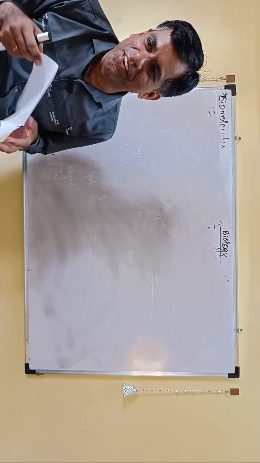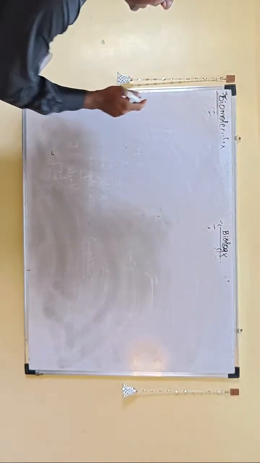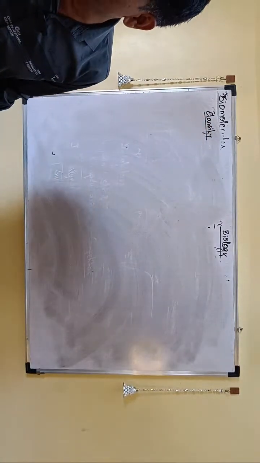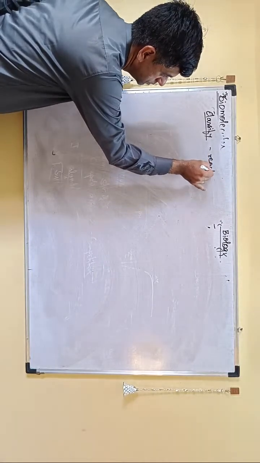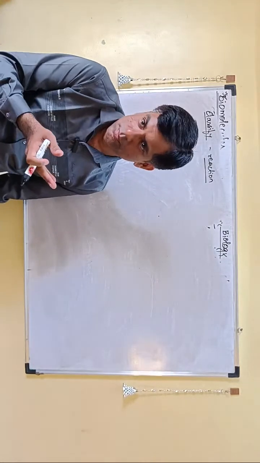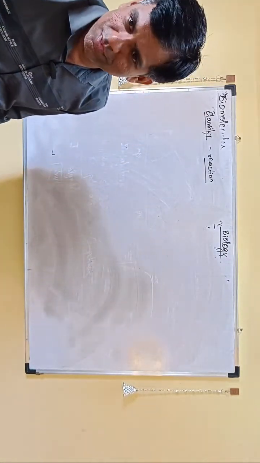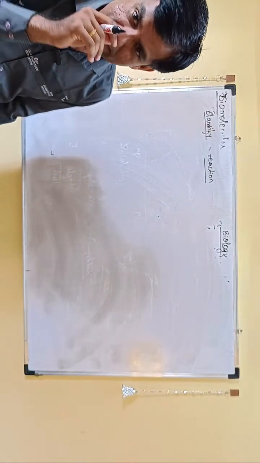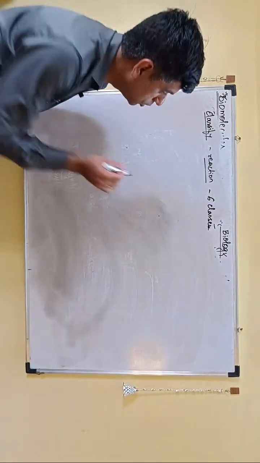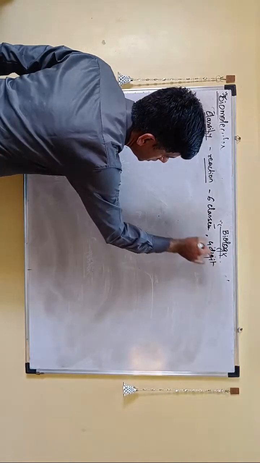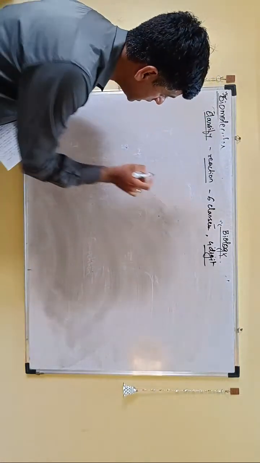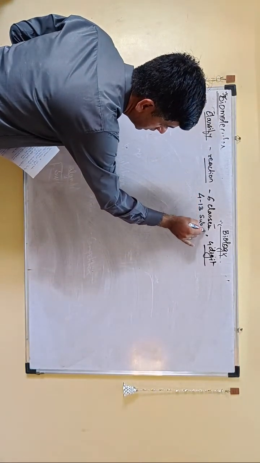So talking about enzymes, you classify and name the enzymes based on their reactions. Remember, enzymes are not known by who they are. Enzymes are known by what they do. You also will be known by what you do. So enzymes are known by what reaction they catalyze. And how many classes are there? 6 classes, right? And every enzyme has how many digit number? 4 digit. Every enzyme is known by a 4 digit number. So there are 6 classes and every class has around 4 to 13 subclasses.